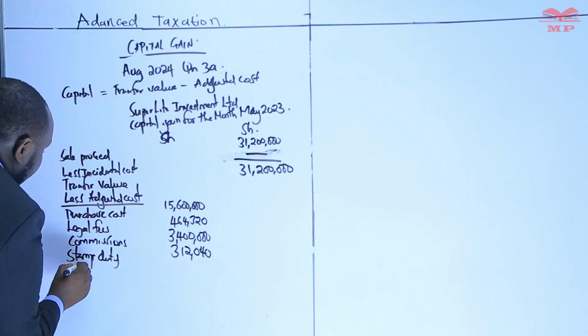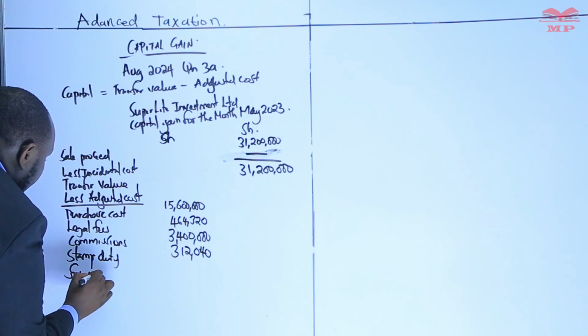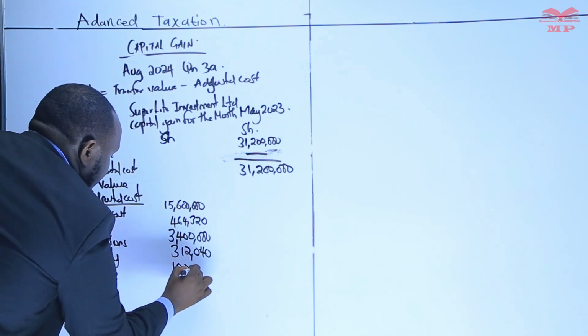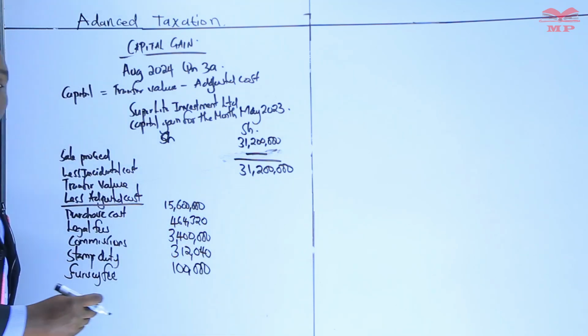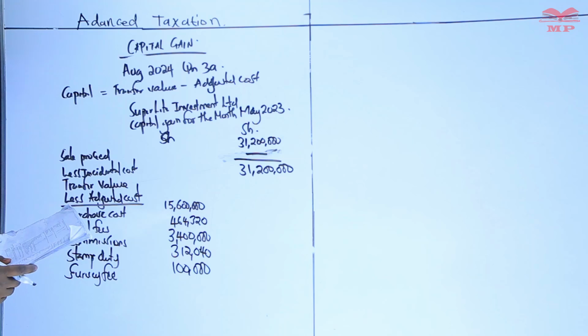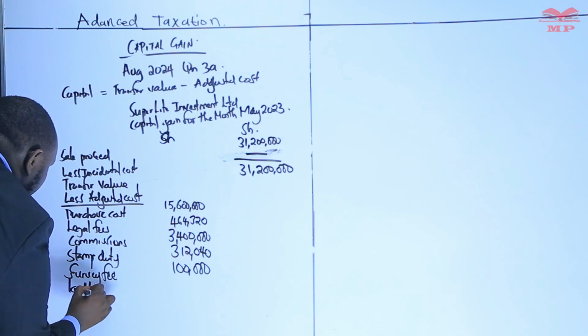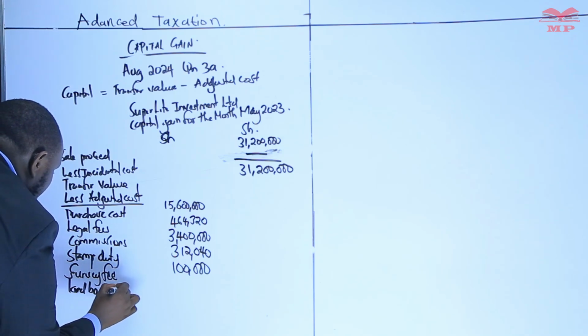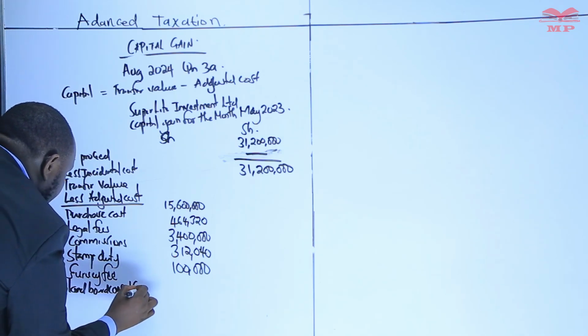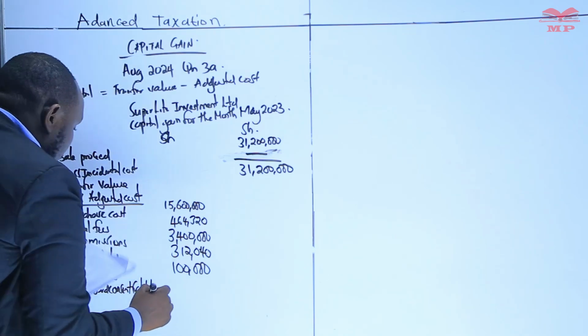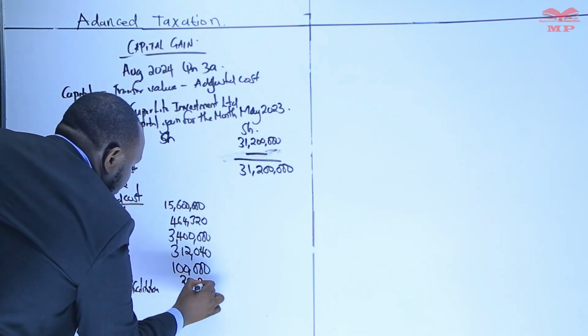Then you have the survey fee. The survey fee is basically 100,000. Then we have land board consent facilitation. That should be 20.